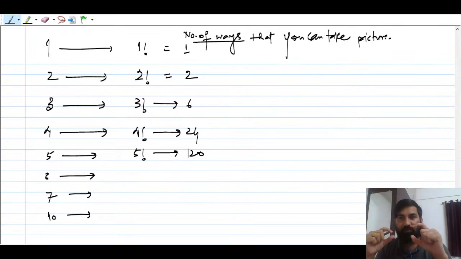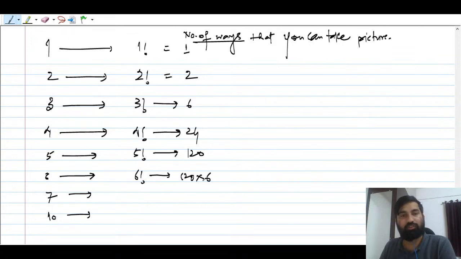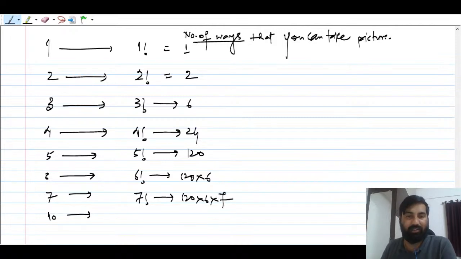The moment you swap, so this is the concept of factorial, you can say. So factorial is nothing but what? Factorial comes from the arrangement only, right? You're arranging people, right? So you see here, you can count now. 6 factorial is going to be 120 into 6, right? And 7 factorial will be 120 into 6 into 7, right? And so on and so forth. You keep on multiplying, so the number will become bigger and bigger and bigger.